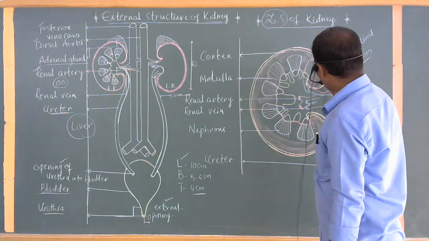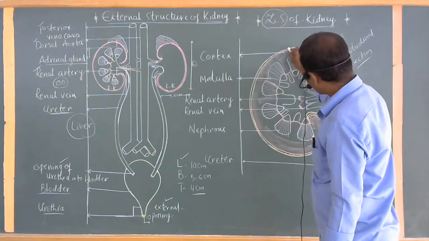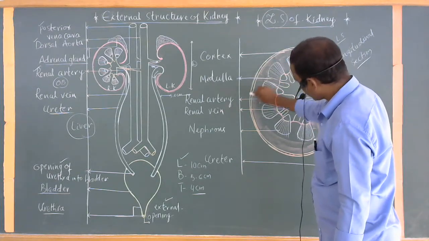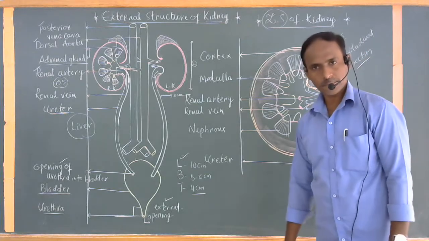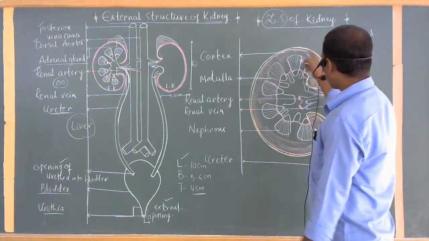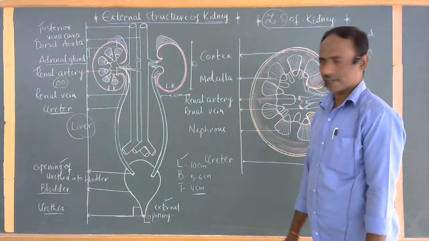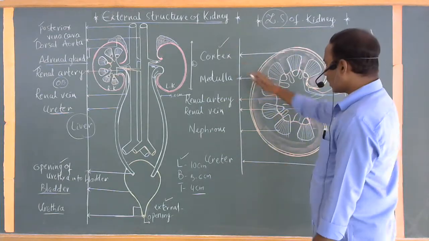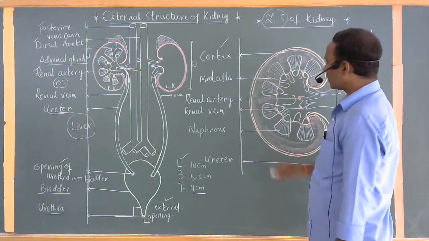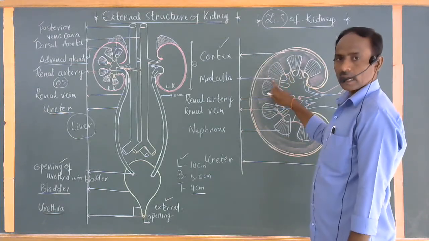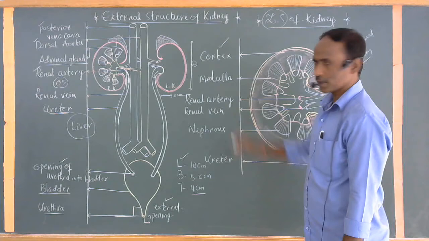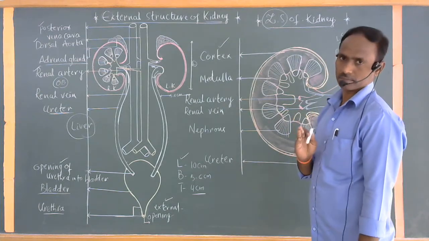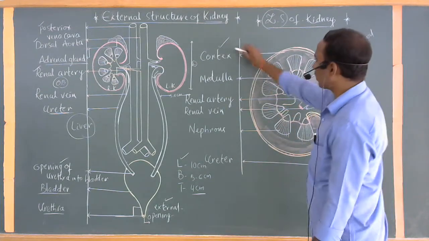Already I told you, this complete region which is dark red in color, the convex region which is bulged outside, is commonly called the cortex. Sharply from the cortex, a light pale colored, light red zone is commonly called the medulla. The outermost dark red colored zone is called the cortex.